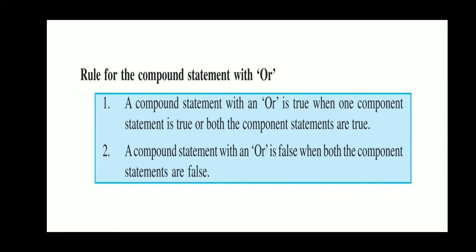Now, when we talk about the compound statement with "or", it is true when one component statement is true or both the component statements are true. It means if any one component is true, then the compound statement will be true. And the compound statement will be false when both the components are false.